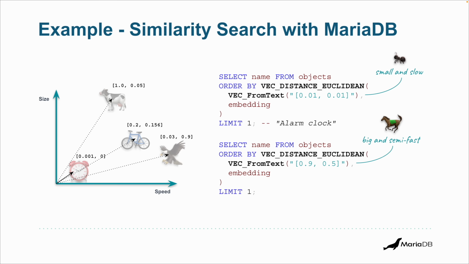You can do the same for another object, which in this case I call big and semi-fast. And of course, you're going to get cow in this case. You can run these examples in MariaDB and check that this is actually what happens. It's pretty cool. No magic here, right? Very basic similarity search in terms of size and speed.